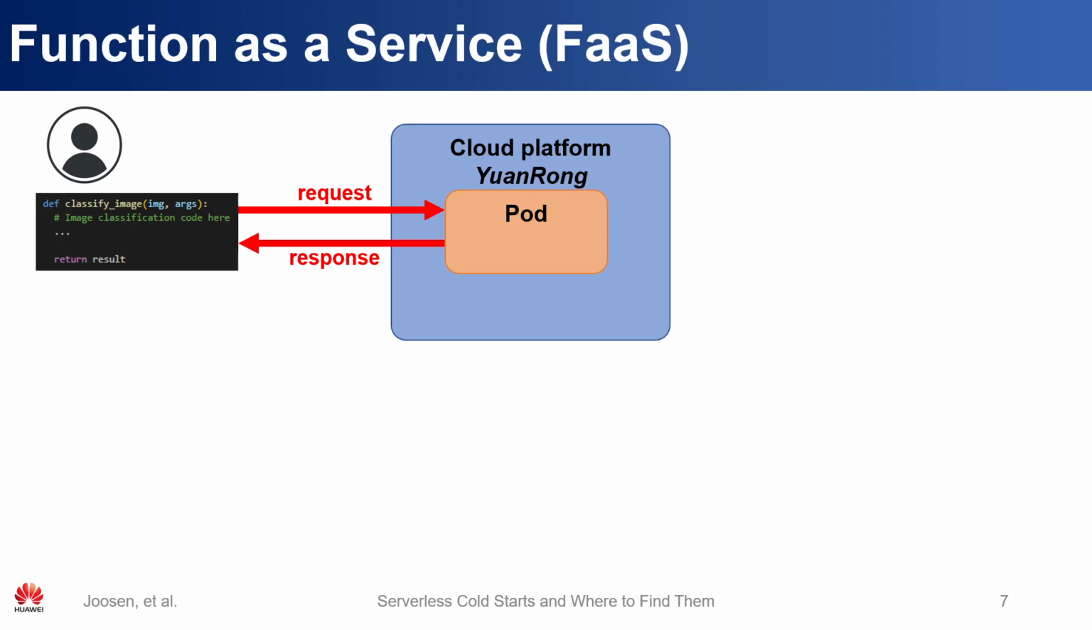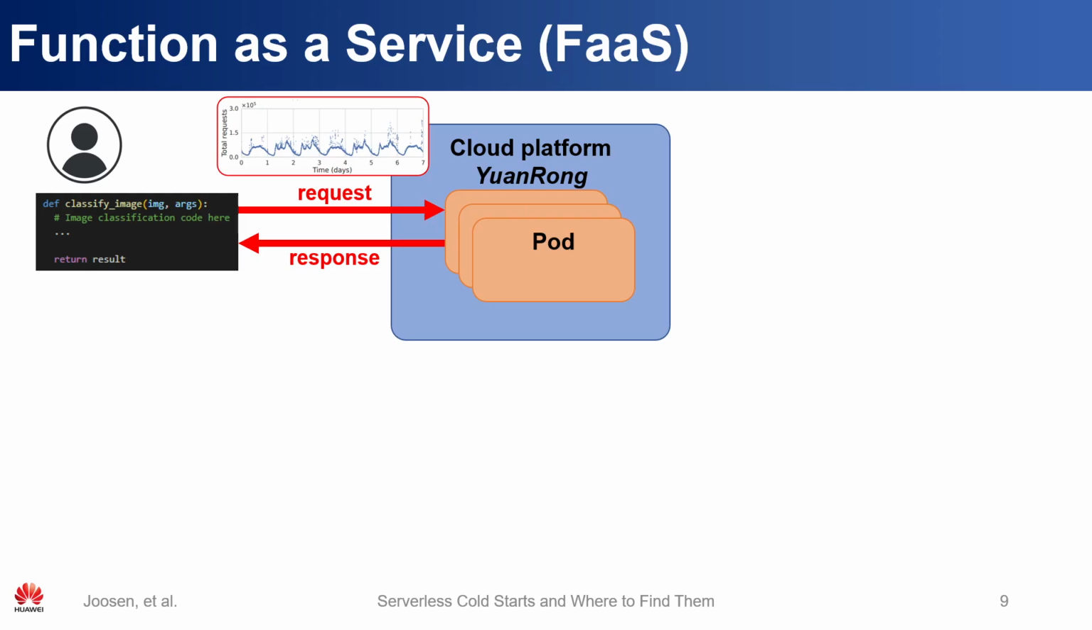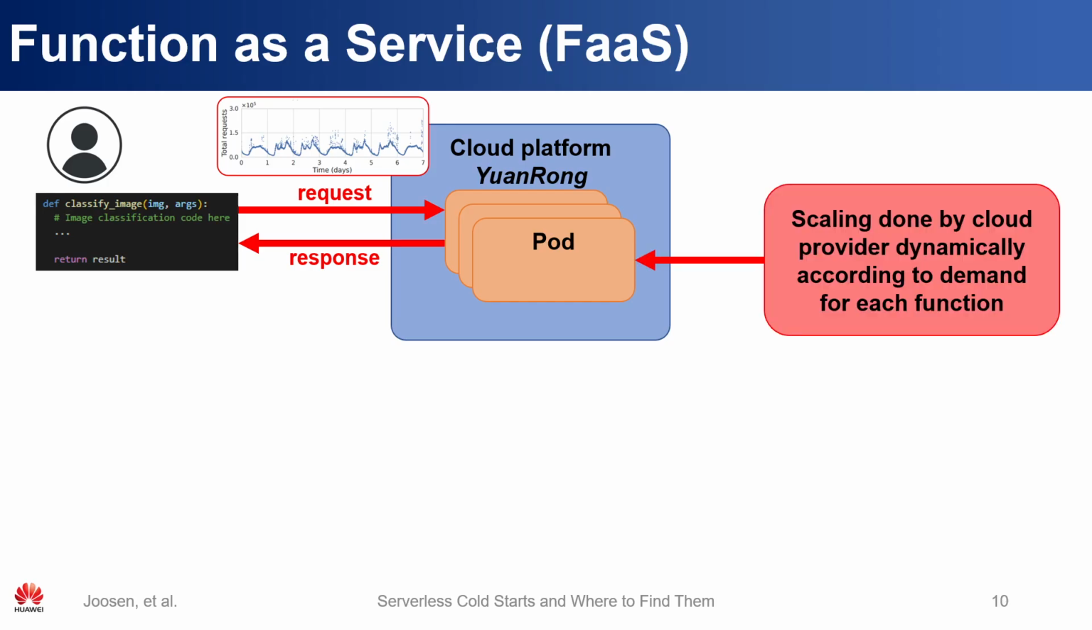At Huawei, our FaaS service runs on a platform called Jianfeng. Functions can be invoked by different events, for example, timers, storage events, or even other functions. Functions are usually invoked many times, and the traffic of these requests changes quite significantly depending on the time of day, so many pods are required for a given function. The number of pods has to be determined by the cloud provider according to demand for each function so that the developer does not have to worry about these types of scaling decisions.